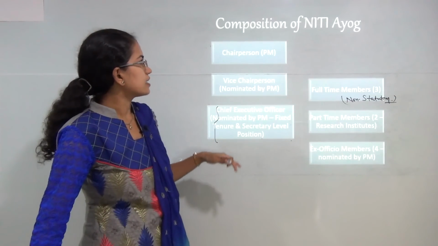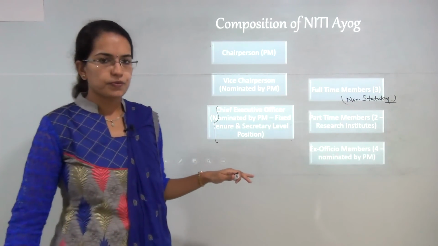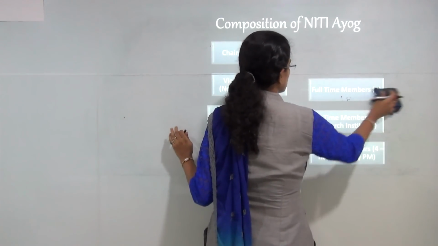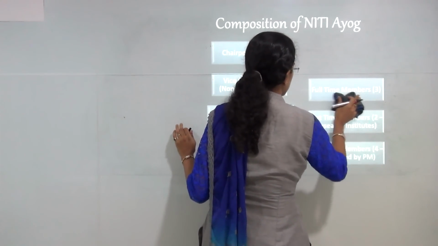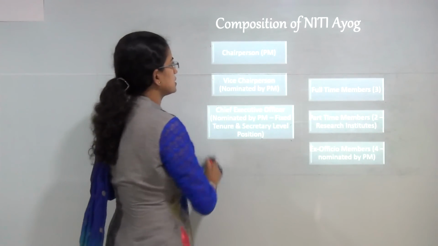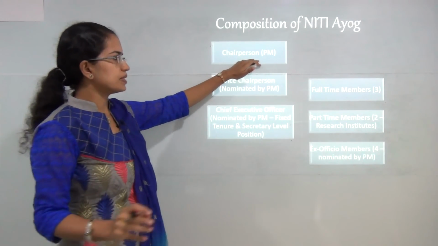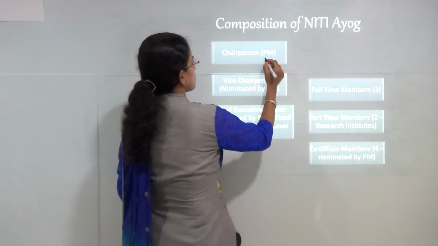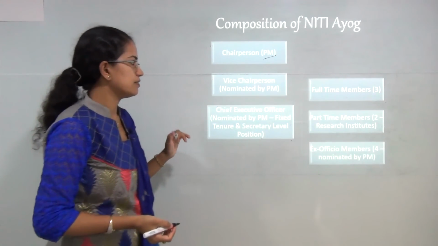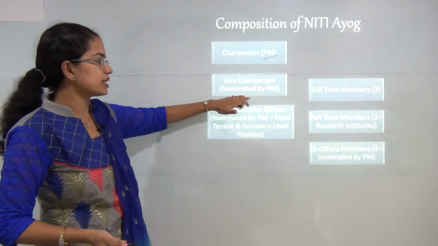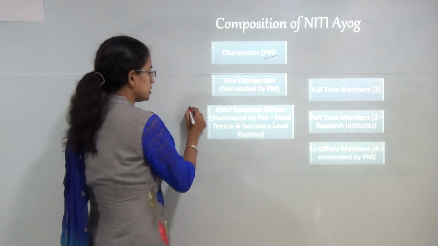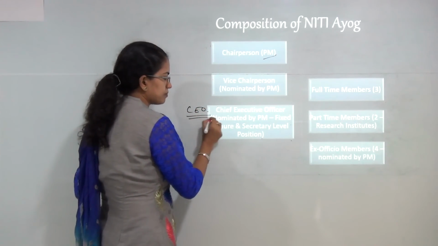Now let's understand the composition of Niti Ayog. This composition of Niti Ayog is more or less similar to what it was for the Planning Commission. However, there have been a few drastic changes. So first is the chairperson, that used to be the same for the Planning Commission as well. Now the chairperson of Niti Ayog is the Prime Minister itself. The vice chairperson is nominated by the Prime Minister, and then you have the Chief Executive Officer, the CEO, who is nominated by the Prime Minister.